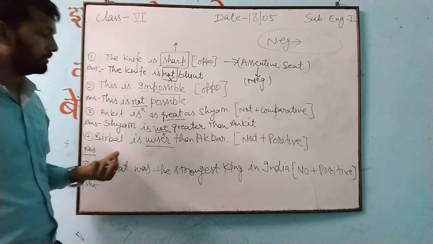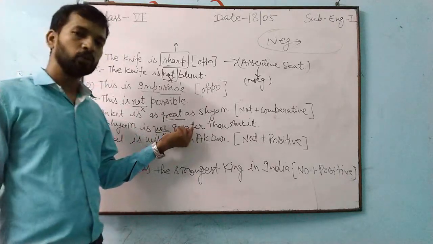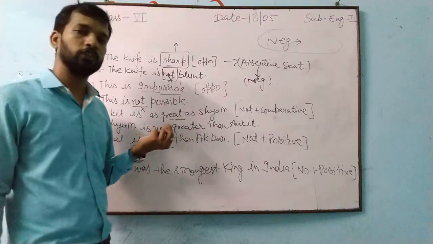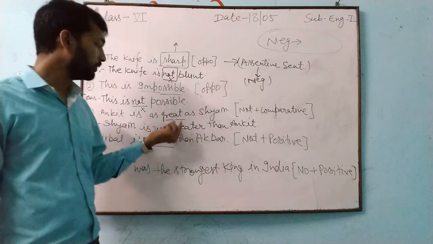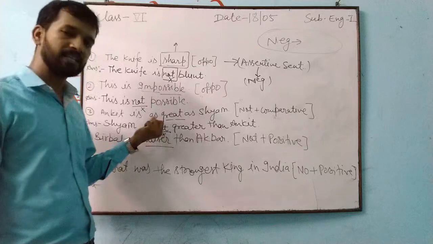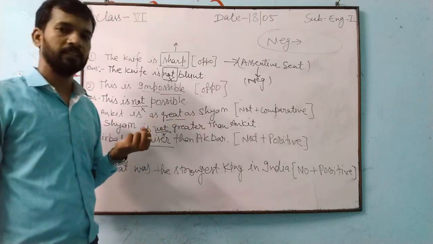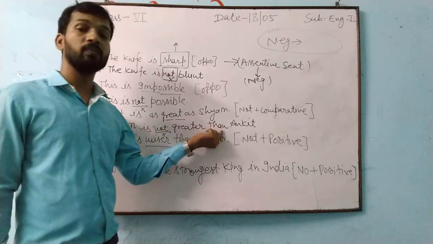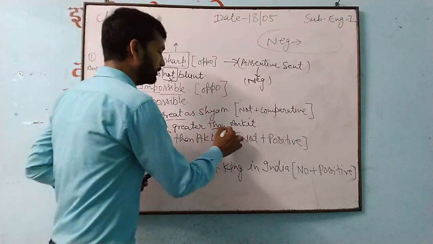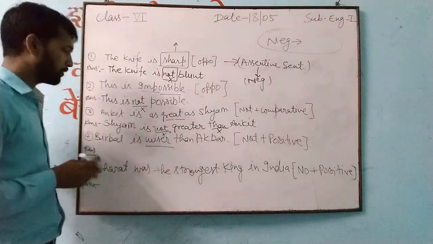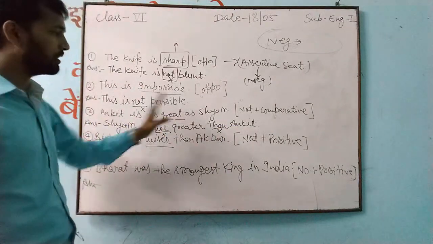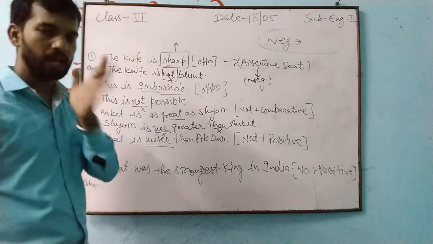Positive degree, because this is comparative degree. So when you are getting comparative degree, it turns into positive degree. So for making it positive, you will write great. Positive of greater will be what? Great. And before that as, after this as you place. Understand that? This word will also be removed from here. So it will be Ankit is as great as, and this Shyam turn there. Then Shyam goes there. Are you getting this one?